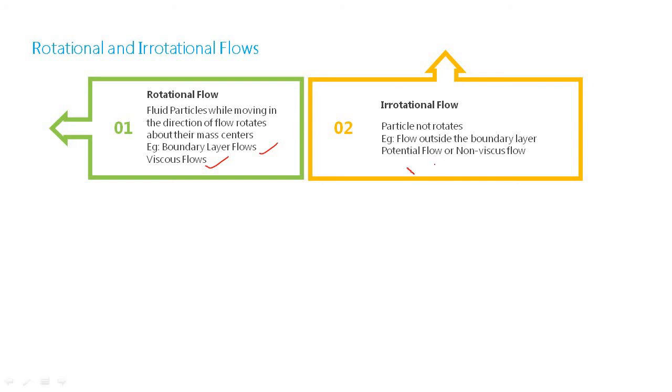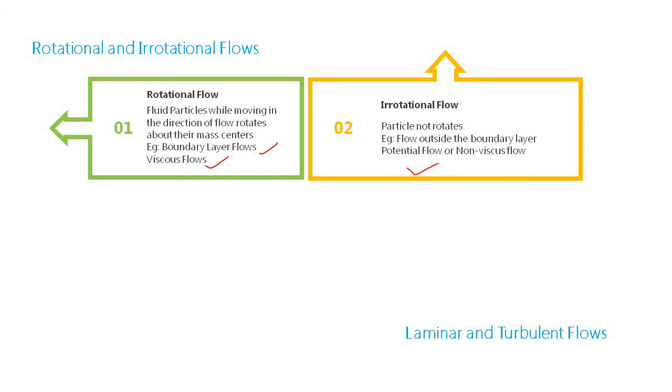So what about irrotational flow? The particle does not rotate. Flow outside a boundary layer is also called potential flow, inviscid flow or non-viscous flow. For the time being, you should understand it like this: viscous flows or boundary layer flows are generally treated as rotational, whereas irrotational flows are inviscid in nature, also called potential flows.